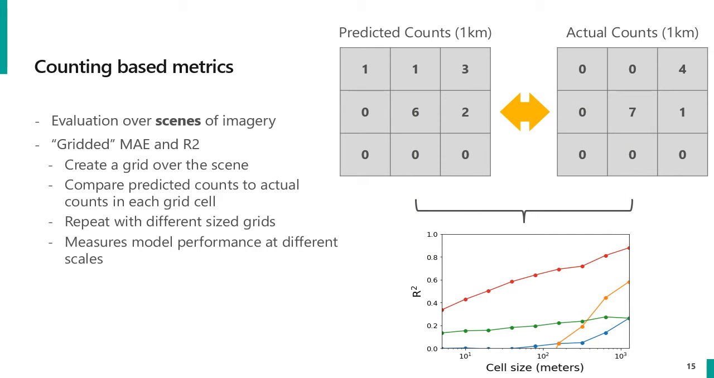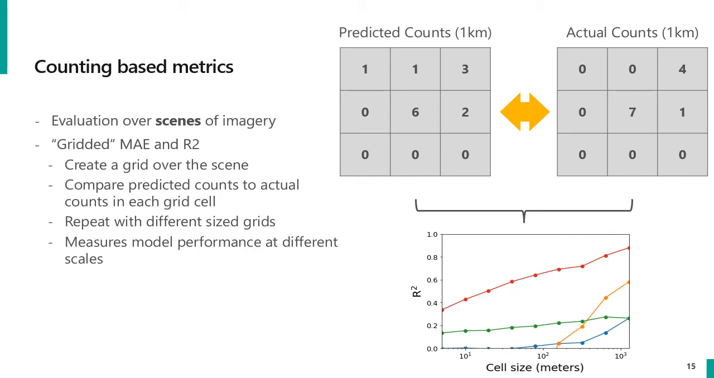We evaluate our models with two different types of metrics, counting-based metrics and localization-based metrics. We calculate both of these types of metrics at a scene level, i.e. over a large amount of imagery at once, versus at the traditional patch level. For the counting-based metrics, we propose gridded versions of mean absolute error and R-squared.